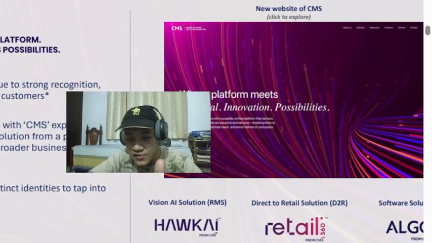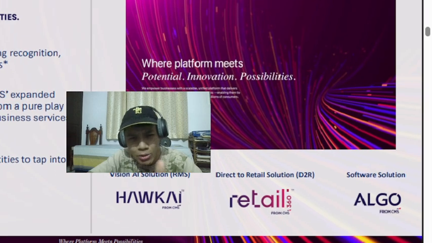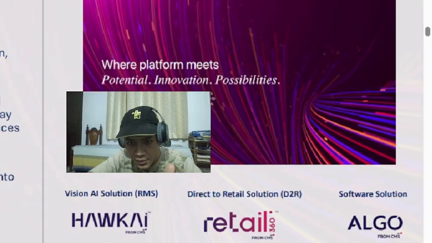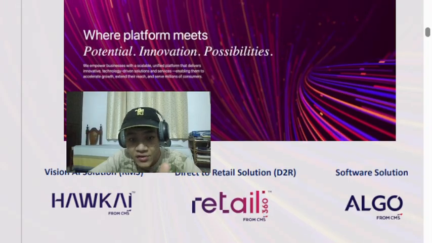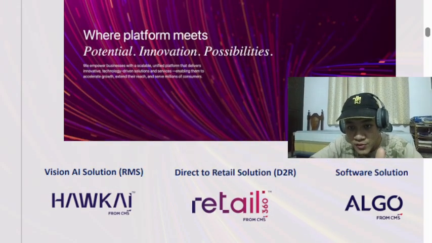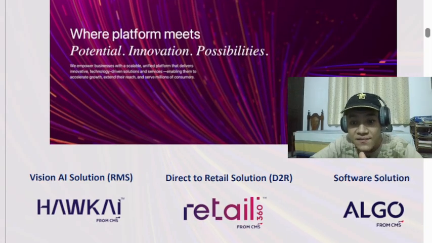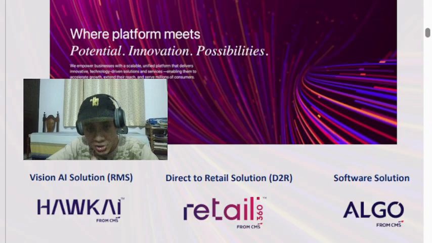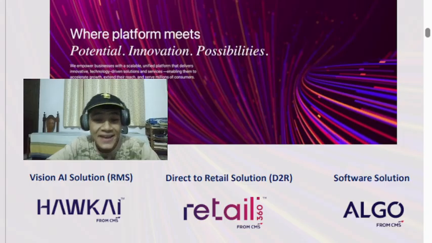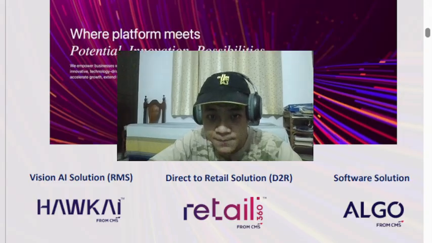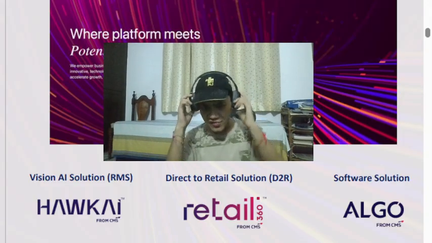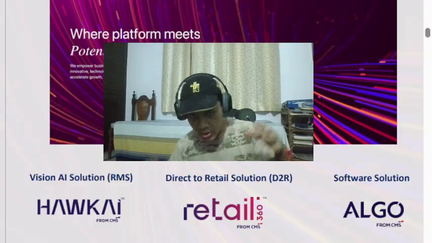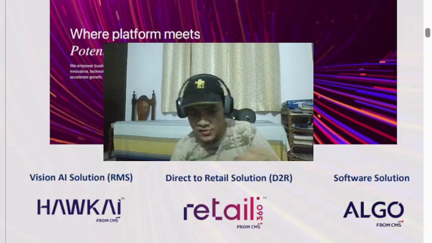That is the new slogan. All the software solutions will come under the brand Algo. All the vision AI solutions and risk management solutions will come under Hawk AI, and direct to retail solutions, D2R, will come under Retail 360. They are grouped under these different brands.